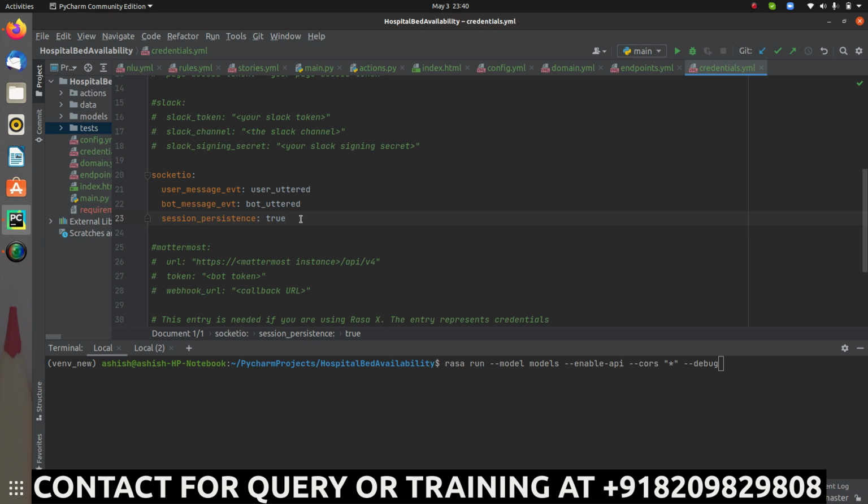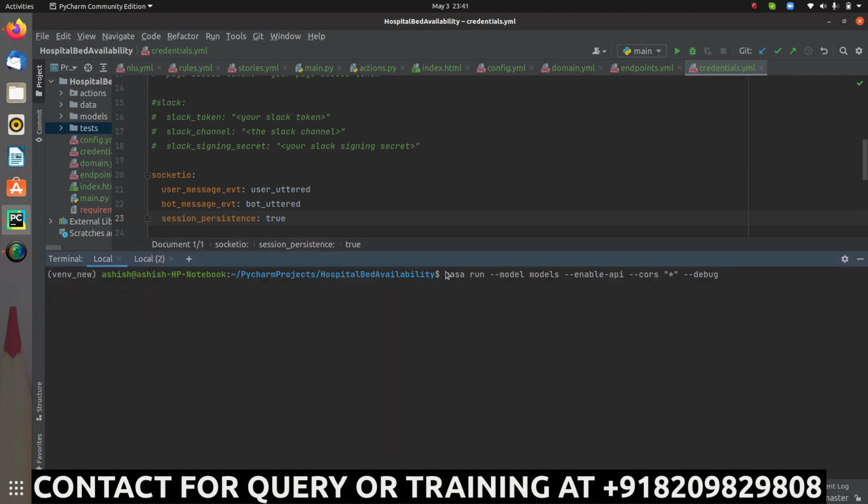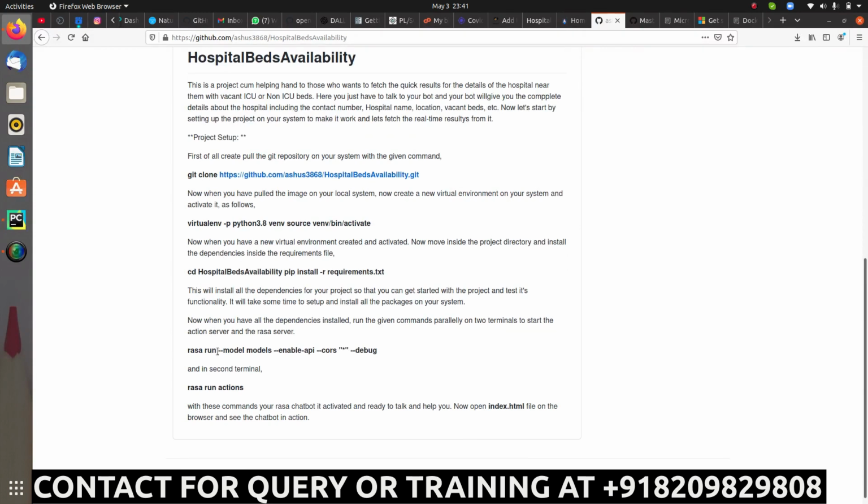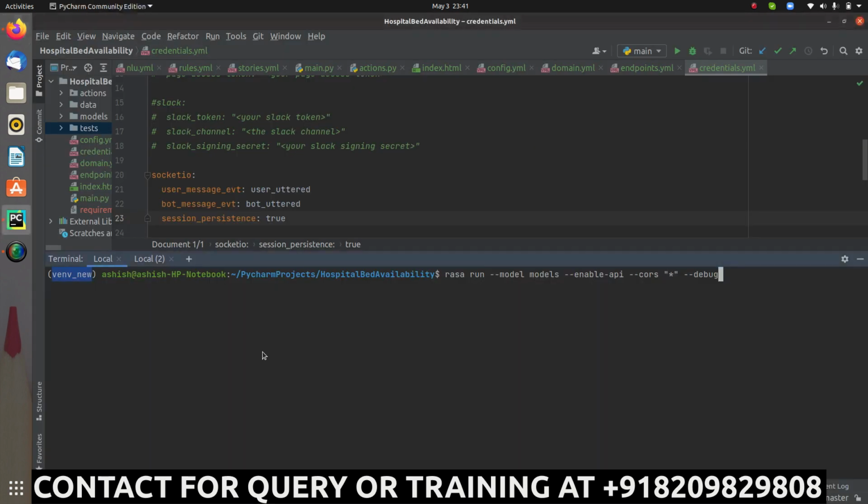For that, let me run the commands over here. This is the first command that I will be executing to run my action server, and that will be running inside the virtual environment. In this virtual environment I have my complete requirements.txt file. And don't worry about this command, I have already specified it over here. This is the first command, this is the second command, so that I can run the action server and the Rasa server.